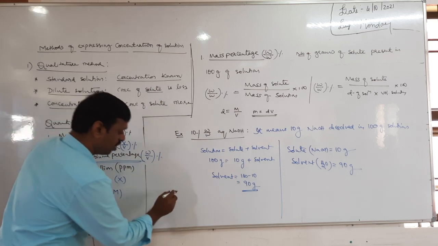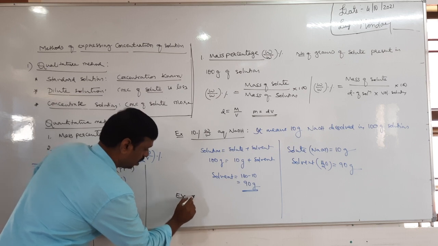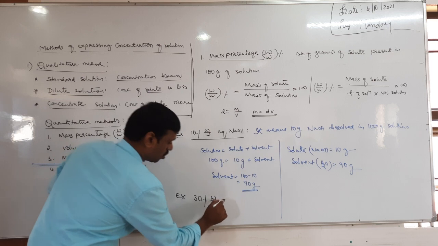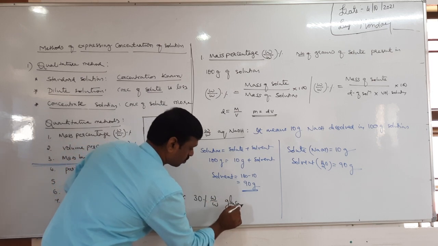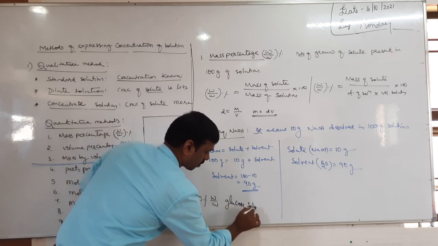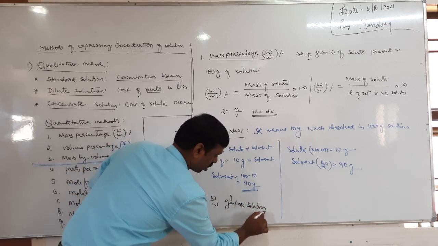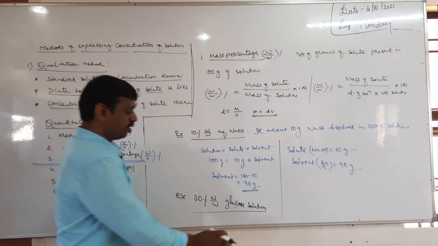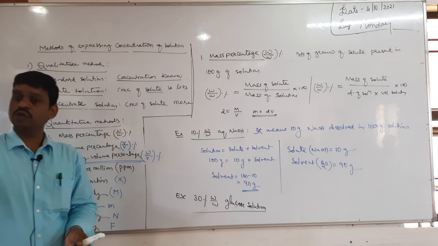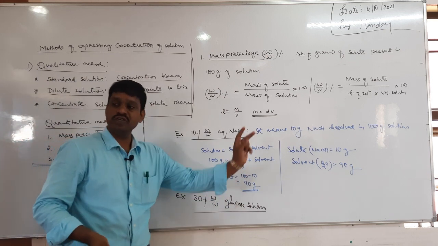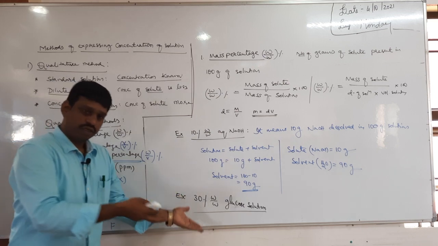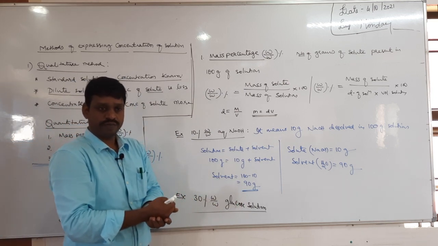One more example. Let us take 30% W by W glucose solution. What does it mean? First of all you should identify what is solute and what is solvent. In glucose solution, solute is glucose, solvent is water, and glucose plus water is the solution.